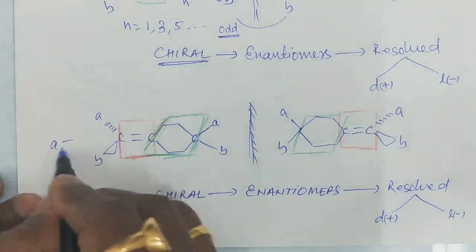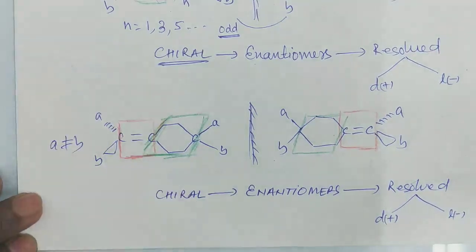What is the condition? A should not be equal to B, right? So in this way, you can classify the optically active compounds into different groups.